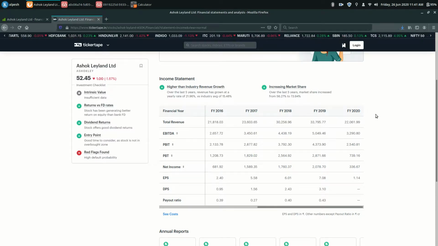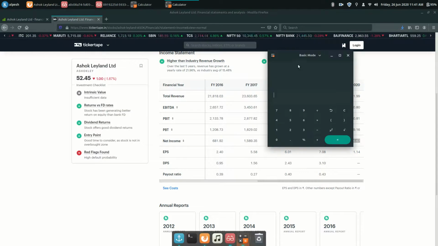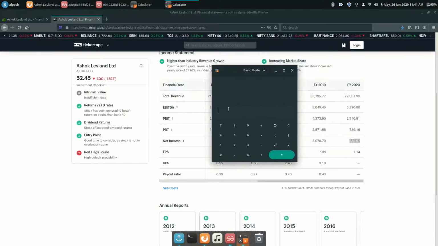So let's move on. See, now we are talking about the yearly results of Ashok Leyland. It is shown here that the net income, which is also called net profit, is 336 crore rupees, and in FY 2019, that is last year, it was 2078 crore rupees. So in terms of percentage, let's calculate it, and to teach you how to calculate it, for those who don't know, you just subtract the current profit from the last year profit.